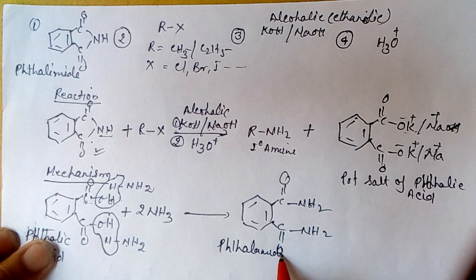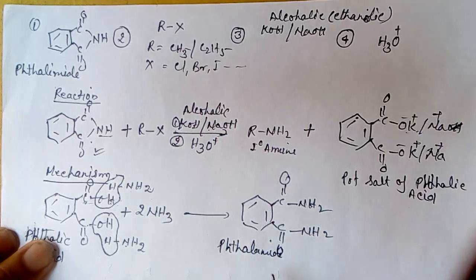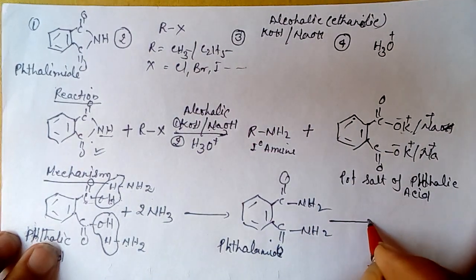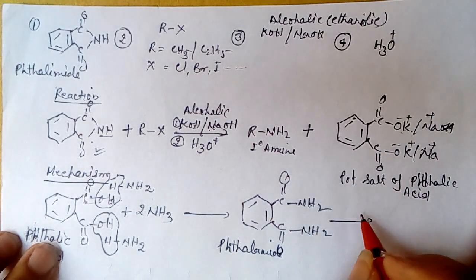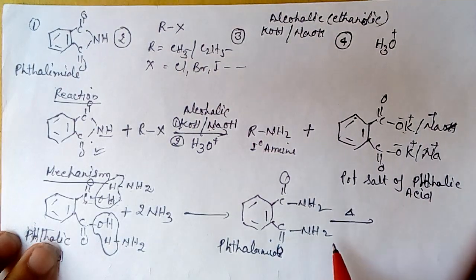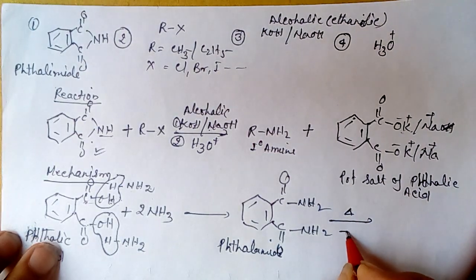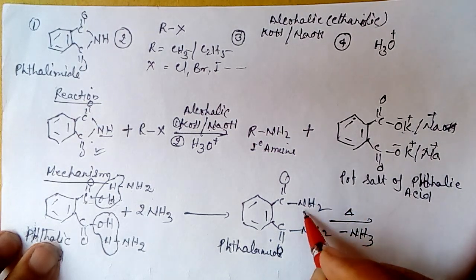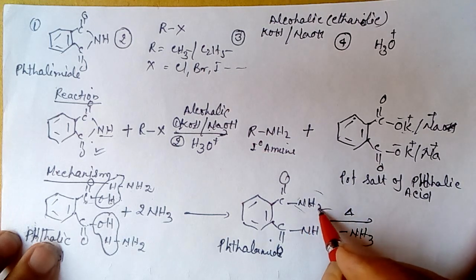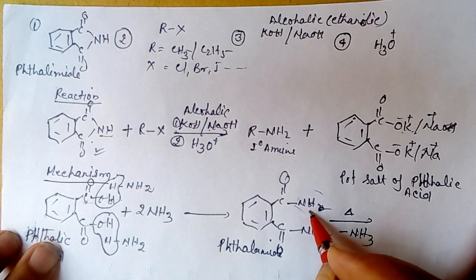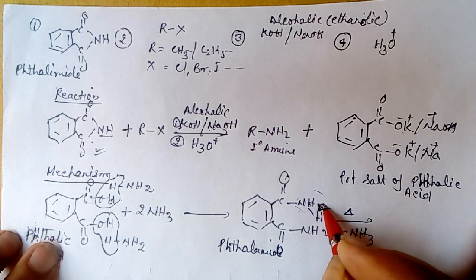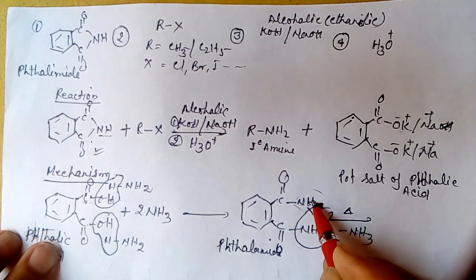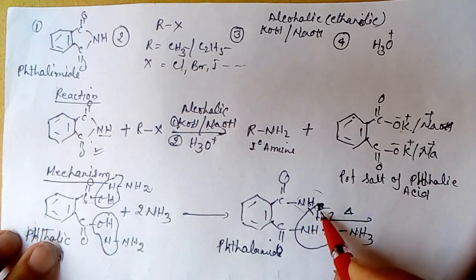Phthalimide, the P is silent. Now we heat this molecule, due to which one molecule of ammonia is released. How is it released? We eliminate one H from this NH2, and the whole ammonia molecule is eliminated.